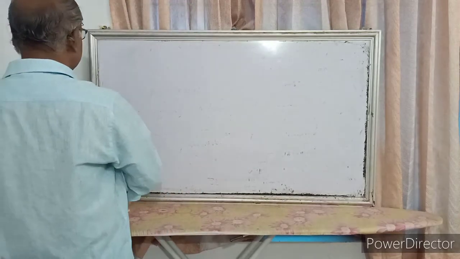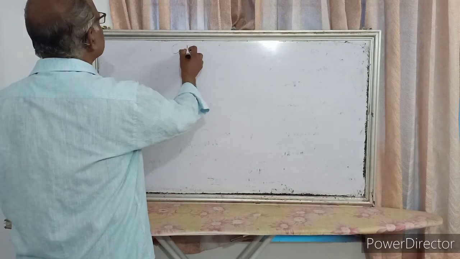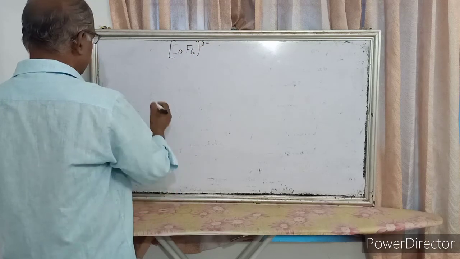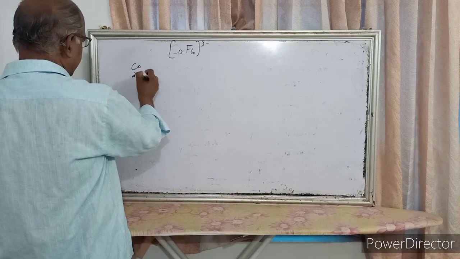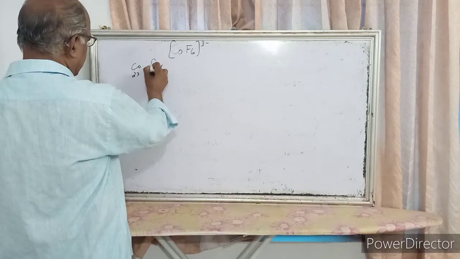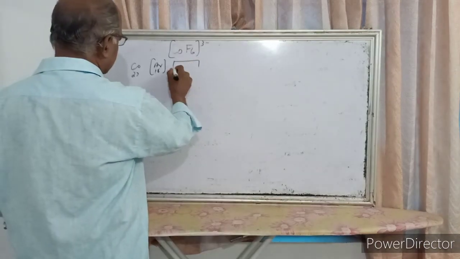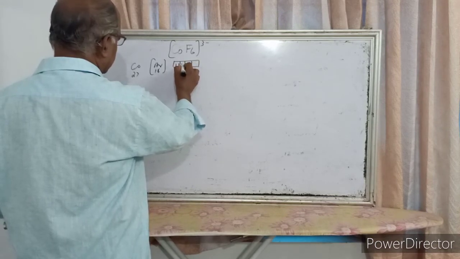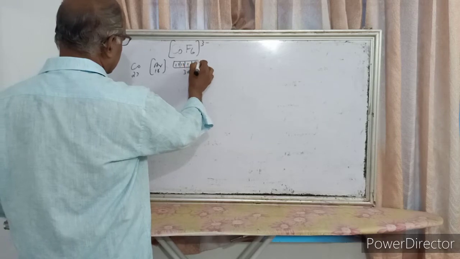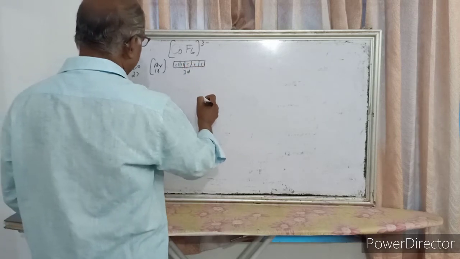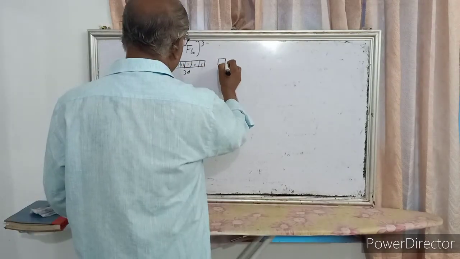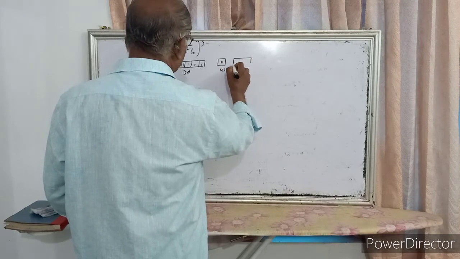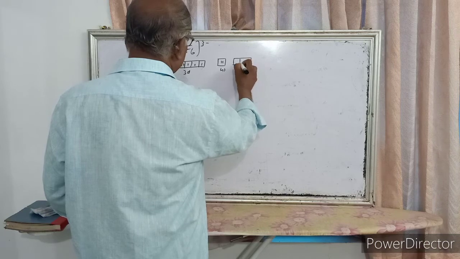So the complex is [CoF6]3-. Co is 27, argon 18, 3d7, 4s2, 4p vacant.